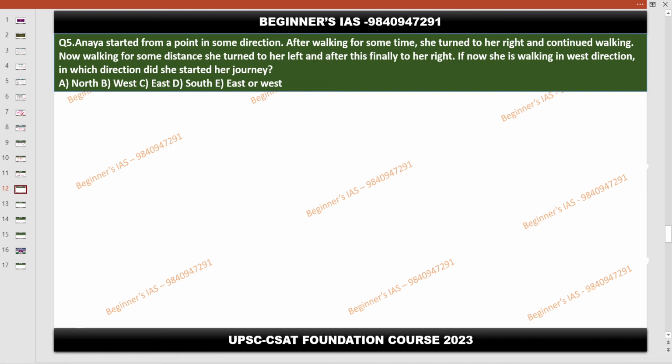In which direction is she going now? West direction. So she is going in this direction. Now go back. Before that she turned to her right.